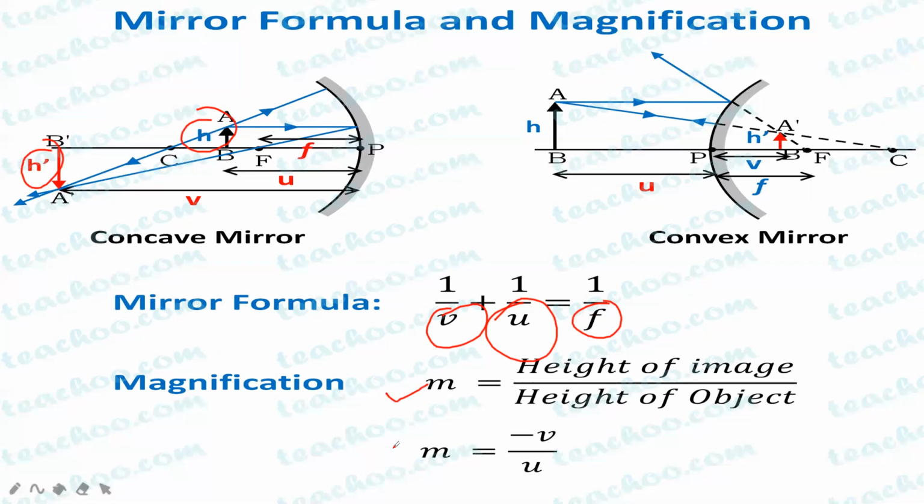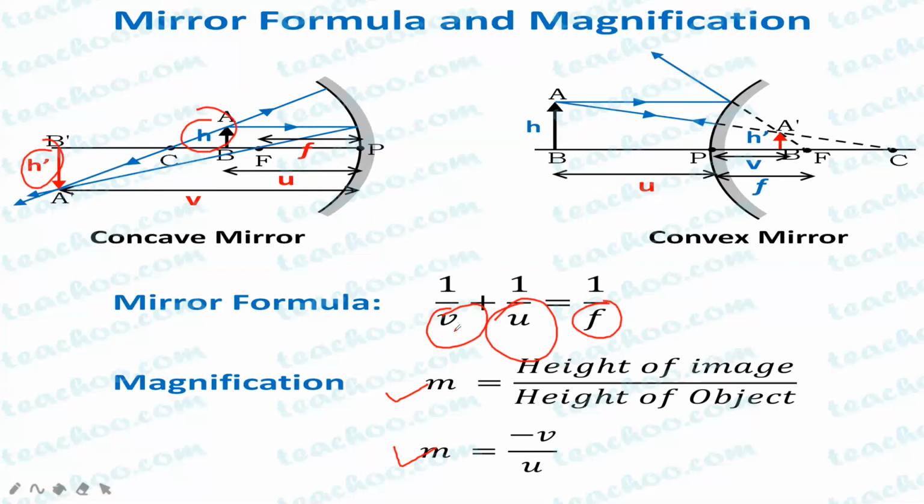One is magnification is equal to height of the image upon height of the object. Height of the image means h dash and height of the object means h. Or you can also write it as magnification is equal to minus v upon u, that is, minus image distance upon object distance.